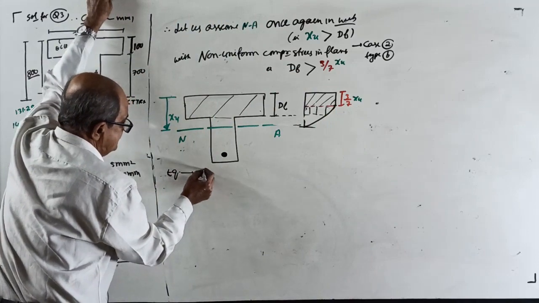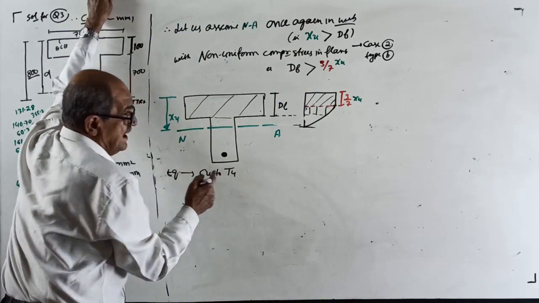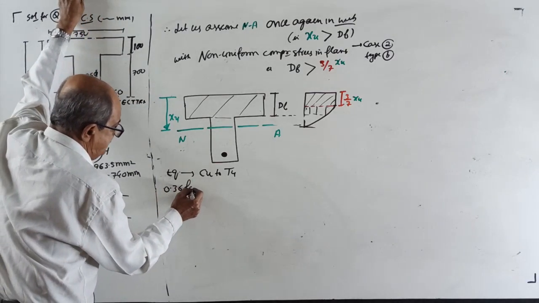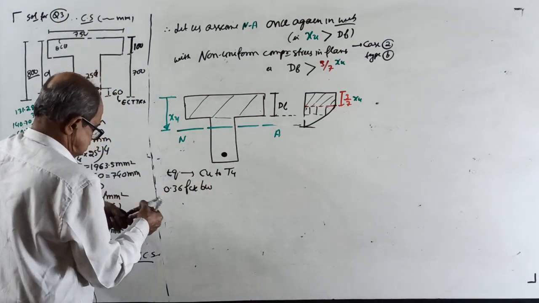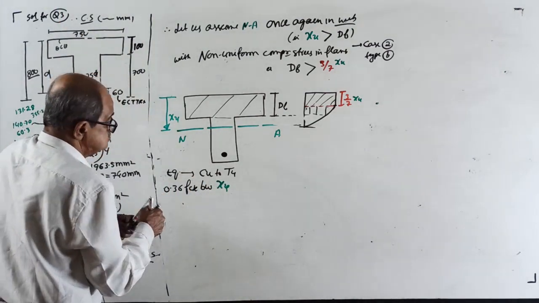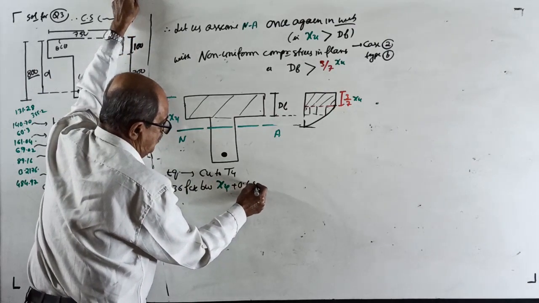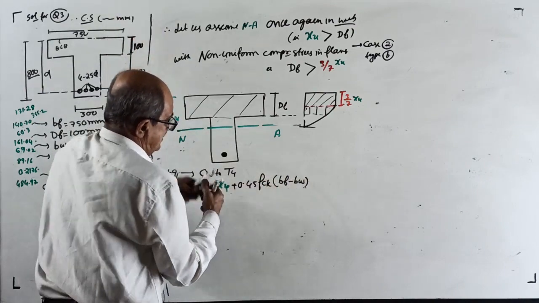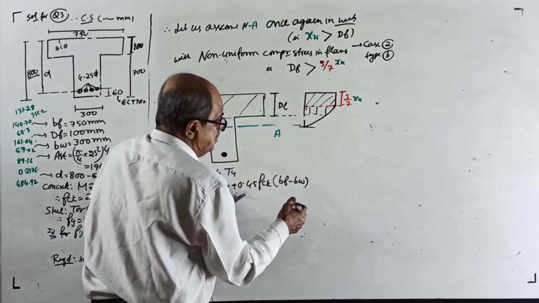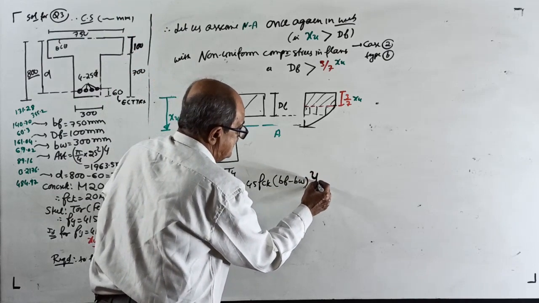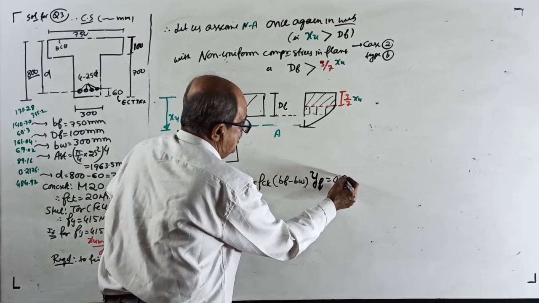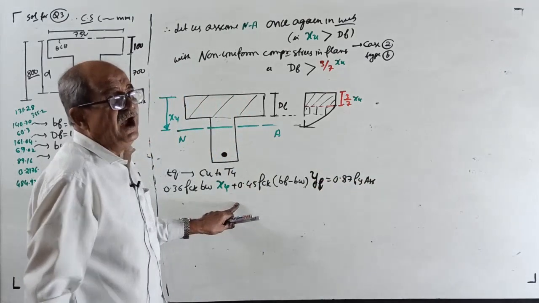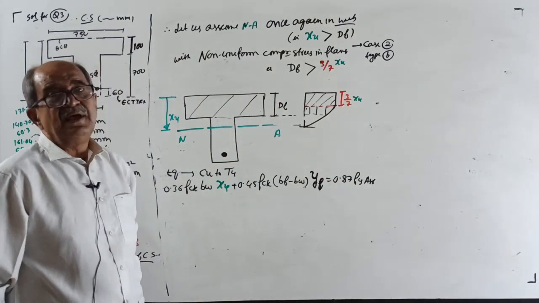Equating CU to TU. Write correctly if you want. Resultant compression to tension force. The formula is 0.36 FCK into BW into XU plus 0.45 FCK into BF minus BW into DF, now into a new term called YF, YF equal to 0.87 Fy into AST. 0.45 FCK is the average or constant stress.